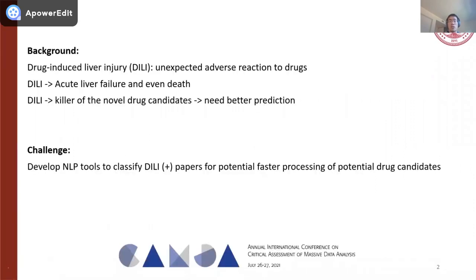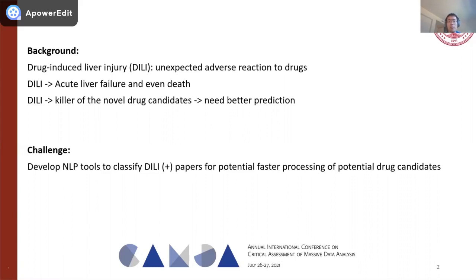Drug-induced liver injury, or what we also refer to as DILI, has become an important cause of liver injury. It is defined as the unexpected adverse reaction to drugs, because the liver plays a key role in the metabolism of drugs and other xenobiotics. The severity of DILI can differ among patients because the interactions between genetics and environmental factors differ among people.